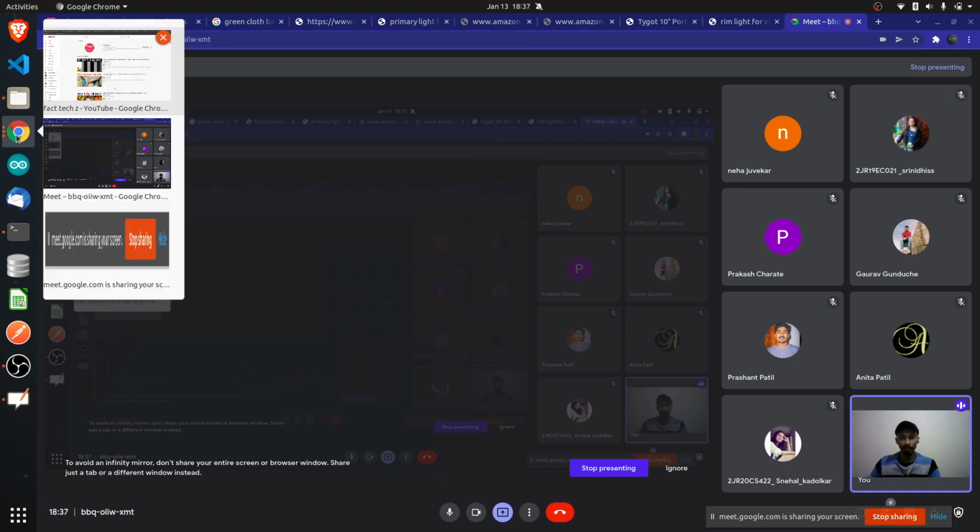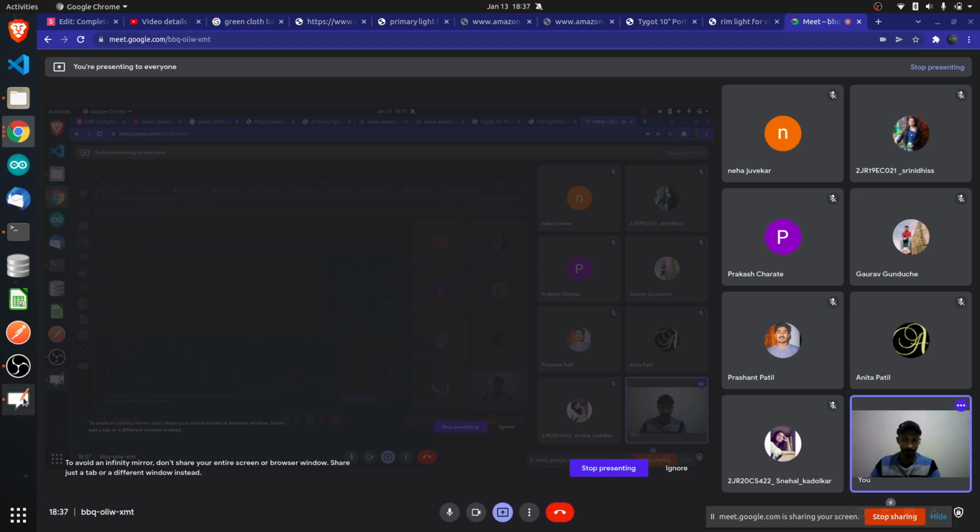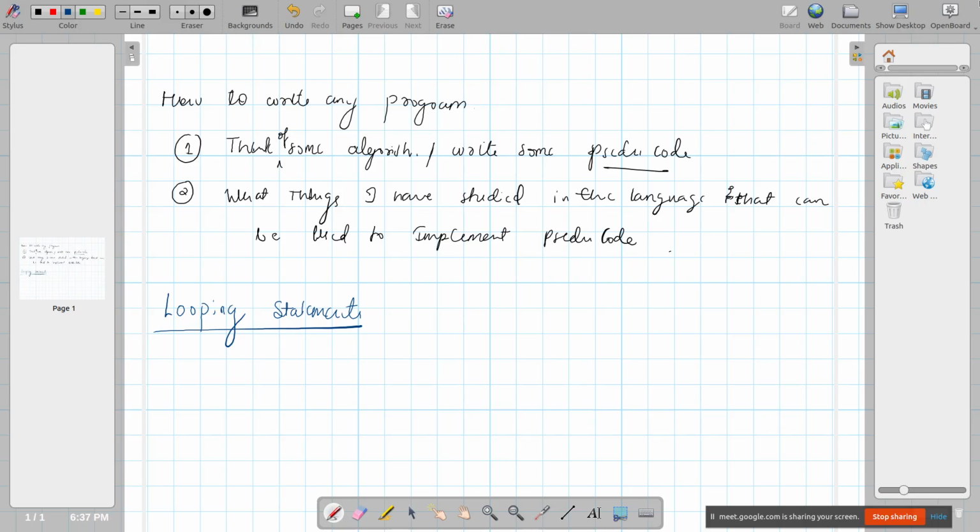But today we are going to see about loops. There are only two loops in Python. One is the for loop, and the second one is the while loop. Now there is no hard and fast condition about when to use a for loop and when to use a while loop. You can use whichever loop you want. I'll just write here, whichever you want to use.